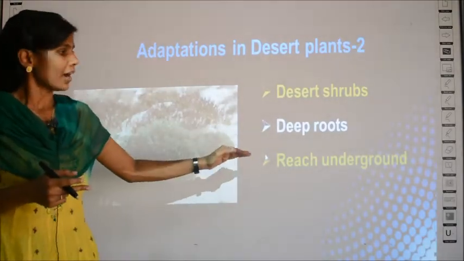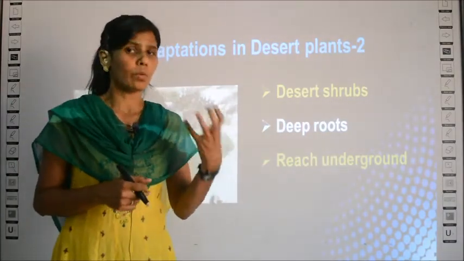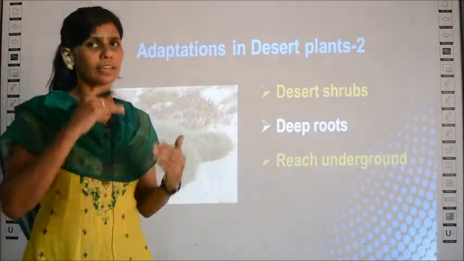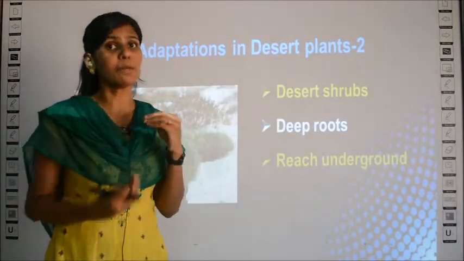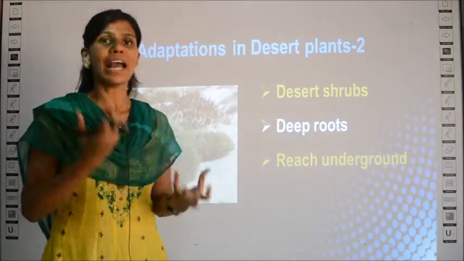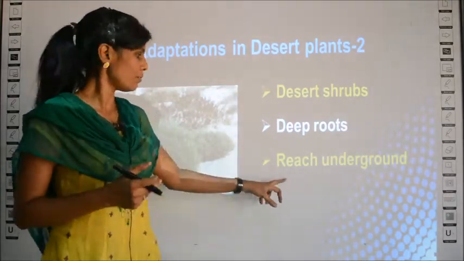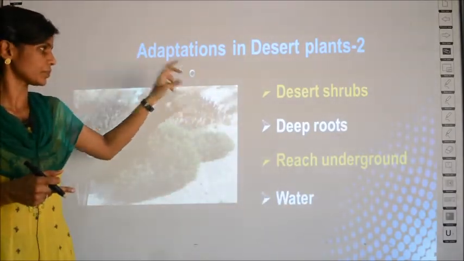So they reach underground. At ground level you will have more water, even if there is no rainfall. Since these desert plants have deep roots, those roots will penetrate until the water table, and take the water available for their growth. So this is the second adaptation.